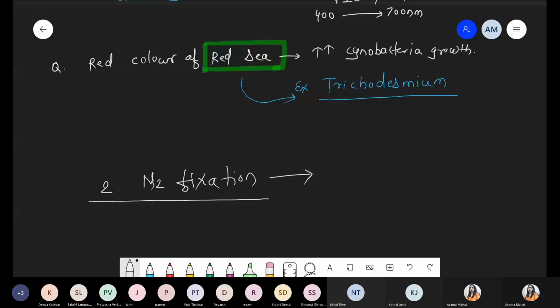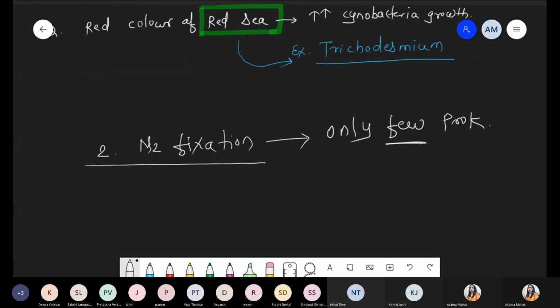But that nitrogen is present as an inert gas. Plants cannot utilize that nitrogen directly, so we require the help of bacteria like rhizobium and frankia, which we will discuss ahead. Such bacteria are responsible for conversion of atmospheric nitrogen into useful nitrogen like ammonia, nitrite, nitrate. There are different steps, which we will see in detail later. But remember, nitrogen fixation is present only in a few prokaryotes, not all.